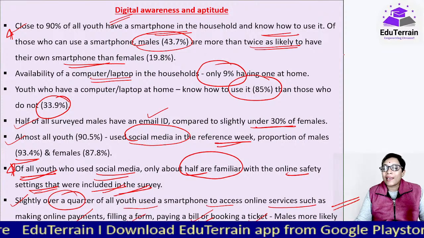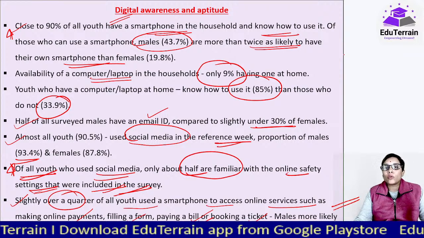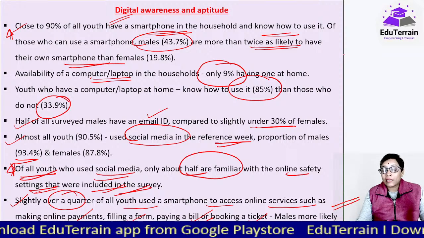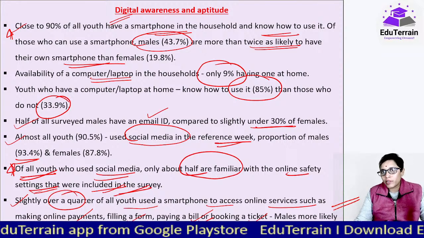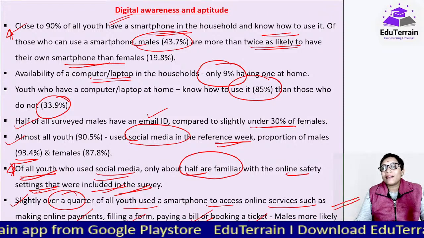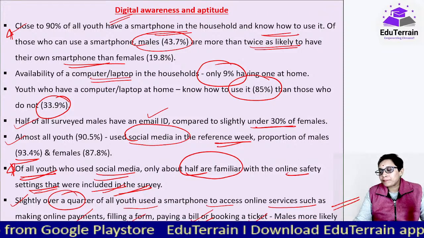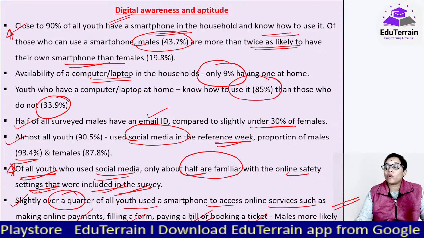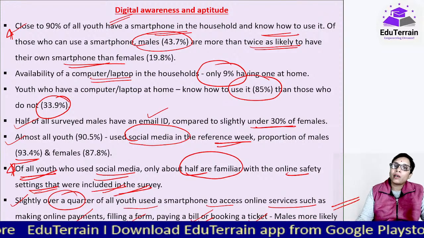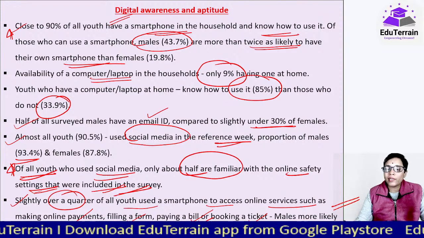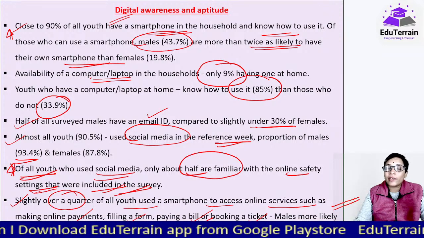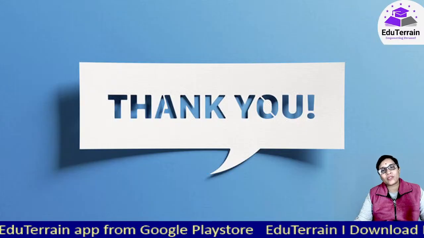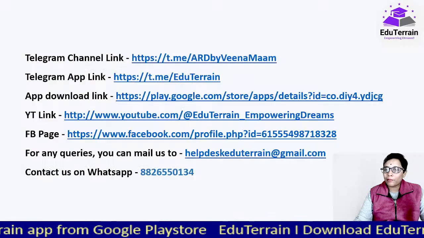So till now we have seen what the ACER survey is, when it was launched, why it was launched, what the background is, and the current 2023 data that came, which was recently released in Jan, how it is, the outcome, the result, all that we have seen in this. We have also seen the key dimensions. Among them, the three major important dimensions are ability and activity, and digital awareness and aptitude. Where our youth stands, all that we have seen here. Okay, so this is all from my end.